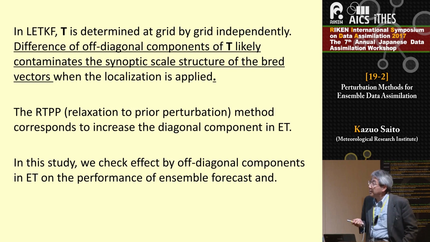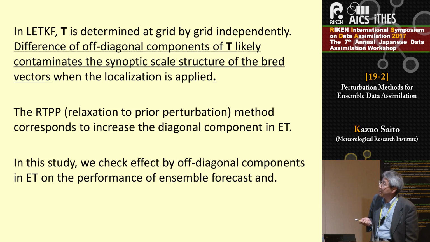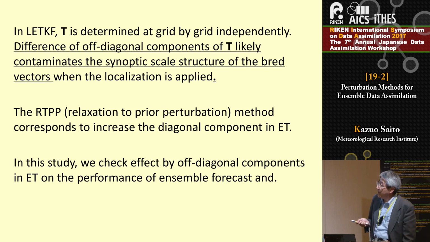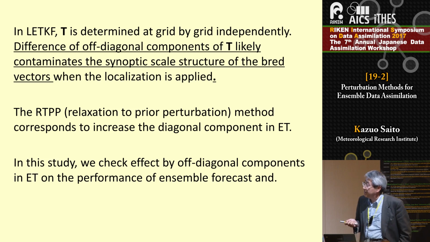And recently, the RTPP method has been proposed to improve the performance of LETKF. Relaxation to prior perturbation corresponds to increasing the diagonal component in the ensemble transform. So in this study, we check the effect of the off-diagonal component in the ensemble transform on the performance of ensemble forecast and data assimilation.